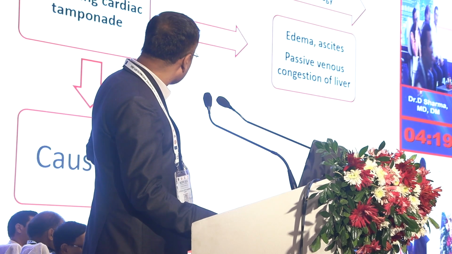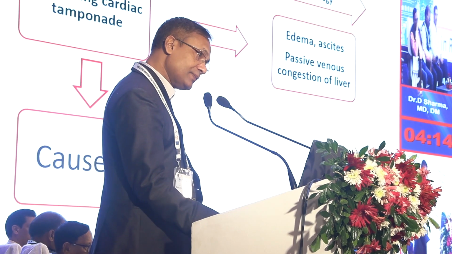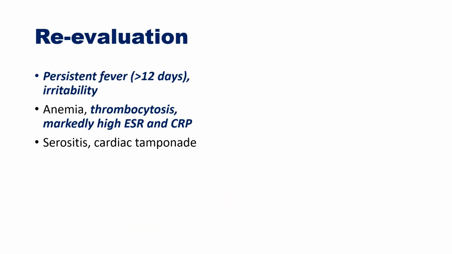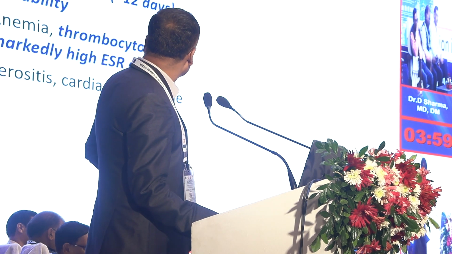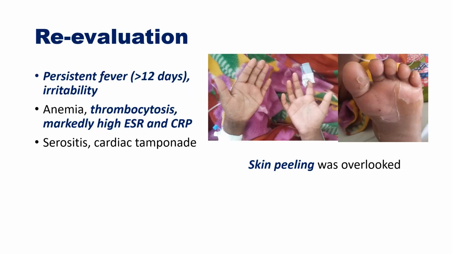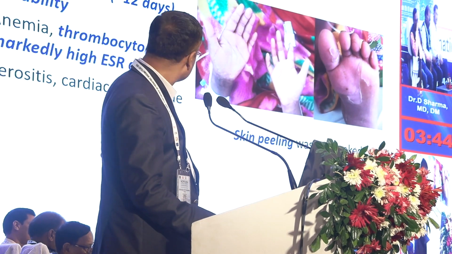We did not know what the cause was. Edema, ascites and passive venous congestion of the liver were there, which can explain all the features in the index child. There was no response to broad spectrum antibiotics, and blood culture was sterile. We re-evaluated the case; that is why re-evaluation is needed when we are in doubt. So there was persistent fever, anemia, thrombocytosis, markedly high ESR and CRP, serositis, and cardiac tamponade. Again, we missed the periungual peeling, because we were busy with those things, and the child had already developed periungual peeling. So that was overlooked.